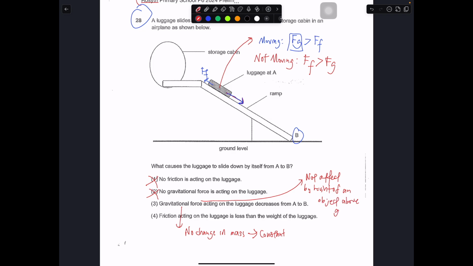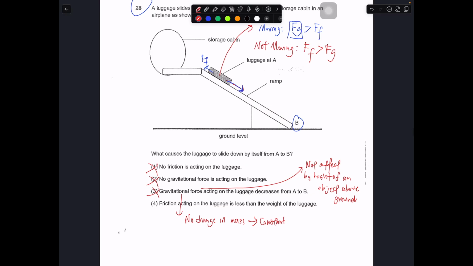That's why 3 is wrong. Statement 3 is false. The gravitational force acting on the object should remain constant, whether it is from A to B, or even if it's on the ground. So the answer is left with 4. Why is 4 the answer?